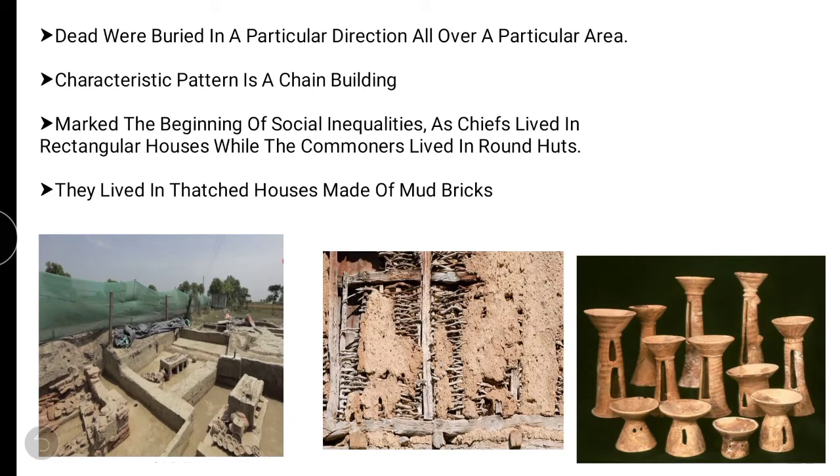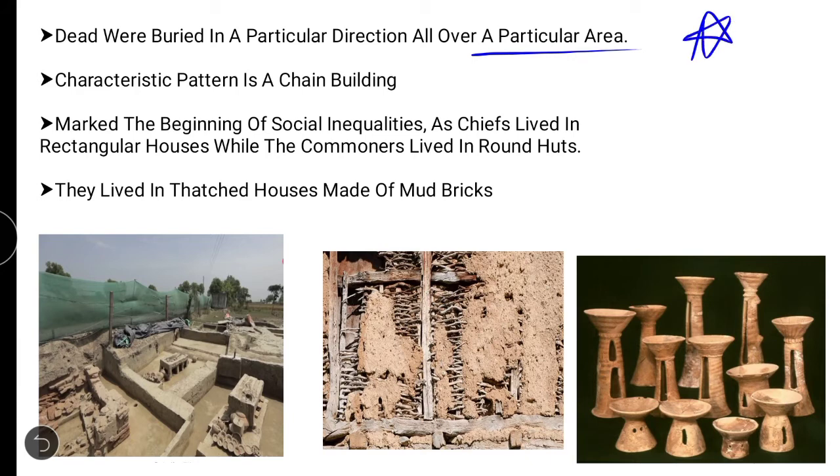Now the dead were buried in a particular direction all over a particular area. See, in the initial stage they used to bury the dead body along with the things which they used to eat and use. Next, after that, the dead were buried in the houses. Now they were very particular about the burial. In the north area they used to bury in one direction, and in the south area they used to bury in another direction. So this was very important in this period.